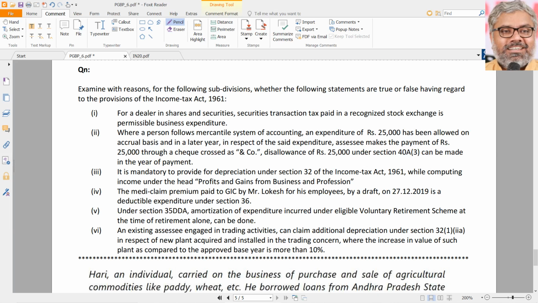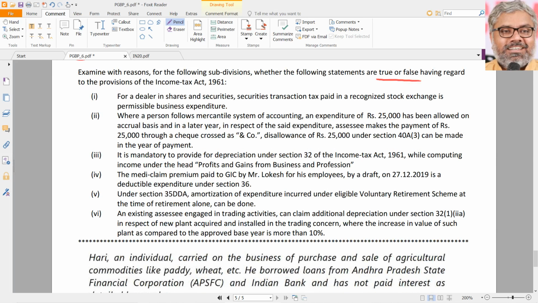Then, let us look at another similar question like this. These types of questions can very well be expected. They were given in exams quite frequently earlier. So, same thing. Examine with reasons for the following whether the following statements are true or false, having regard to the provisions of the Income Tax Act. So, true or false, you have to write.